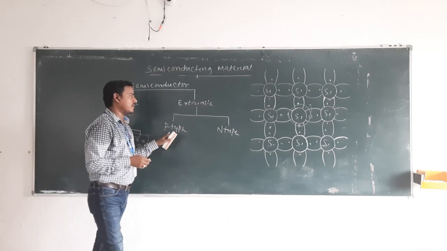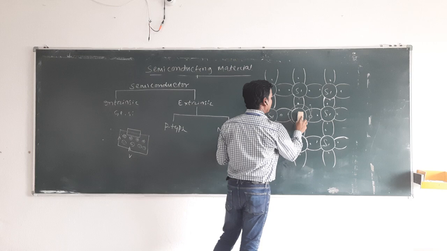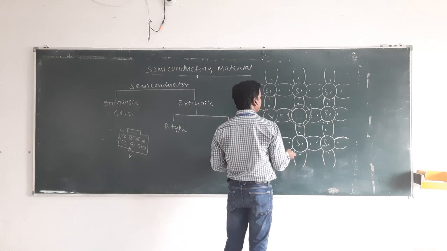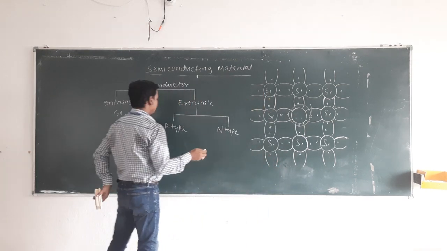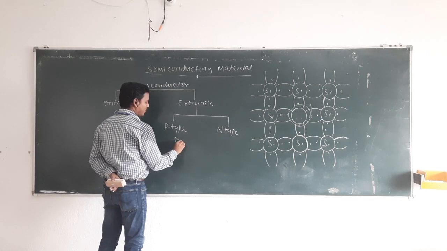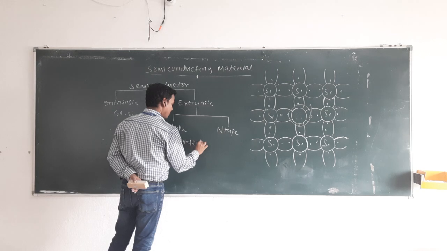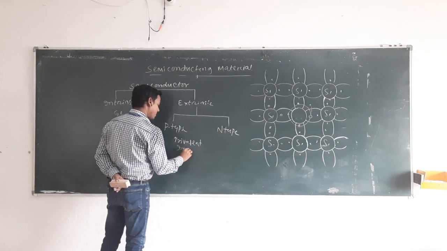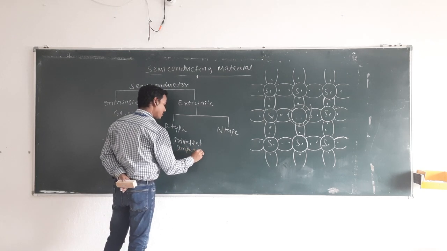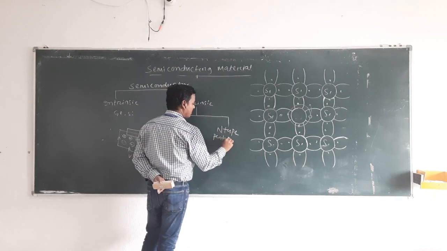Then in P-type semiconductor, suppose in the silicon crystal, we add some impurity. P-type means trivalent impurity, and N-type means pentavalent impurity.